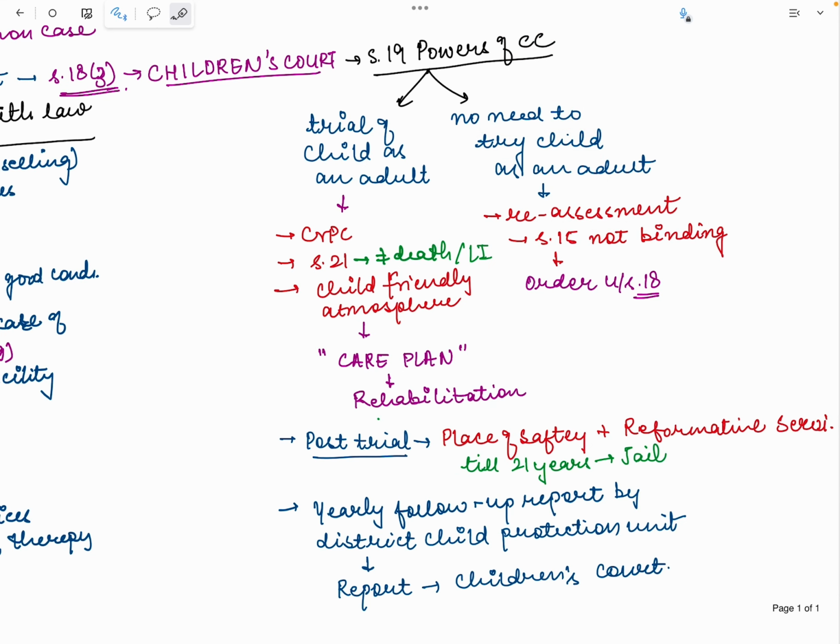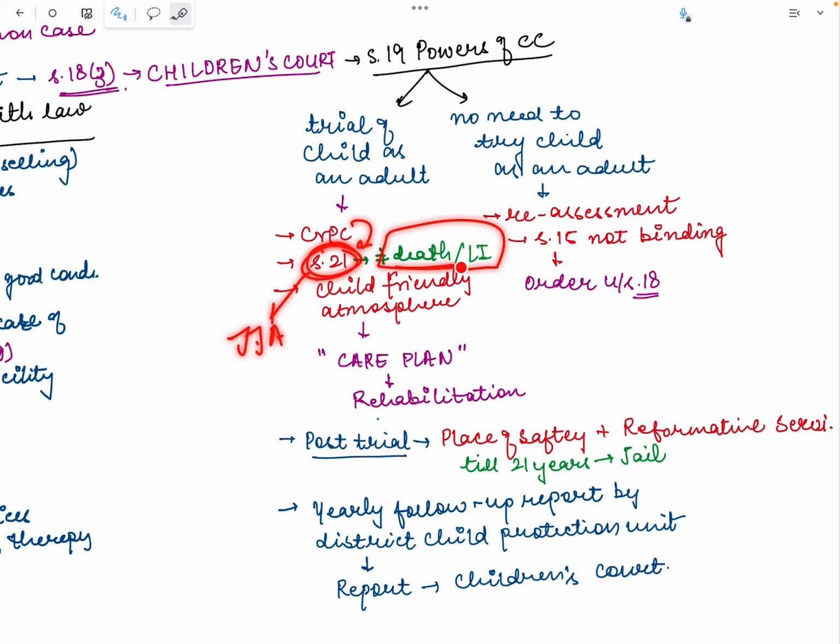So there is one thing: Section 15 is not binding on the Children's Court. Now, after such assessment, if the Children's Court finds that the trial of the child as an adult is necessary, then they will follow the process of CrPC under Section 21. The sentence is subject to Section 21 of the JJ Act. It says that no death or life imprisonment can be awarded to a child.